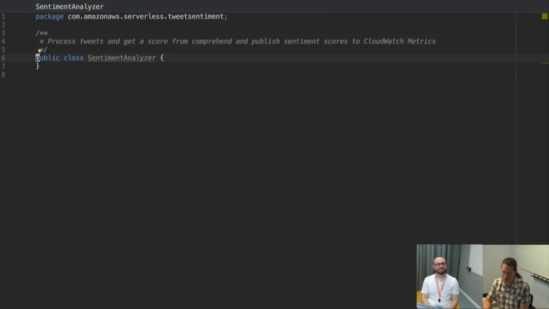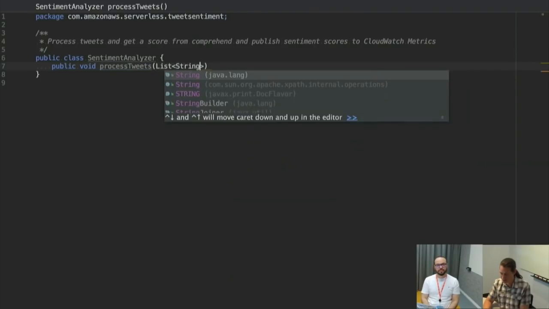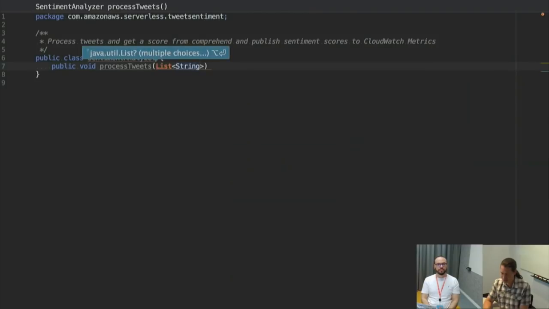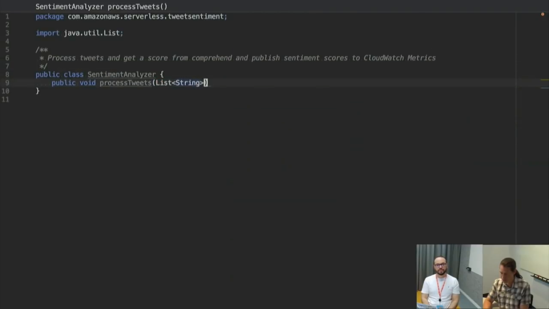But let's start there. So this is going to take some kind of, let's say this will process tweets. And then what is this going to take? Is this going to take some list of strings? I really don't know. I could process the tweets as strings. We'll probably want to do a little better than that. I'll probably look at what I did for Retweet Leaderboard to see.